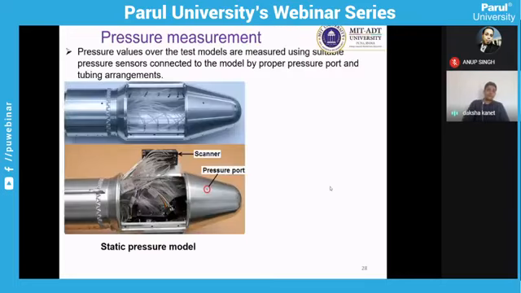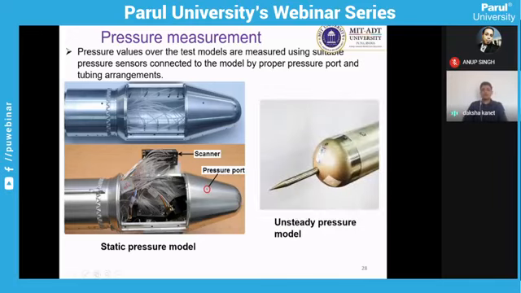Then comes the pressure measurement, where we use manometer tubes or some pressure sensors to measure the pressures on the surface of the body. Here you can see the pressure ports which are created on the body, in which you are inserting the tubes which are connected to either a manometer or a digital manometer to measure the pressure.